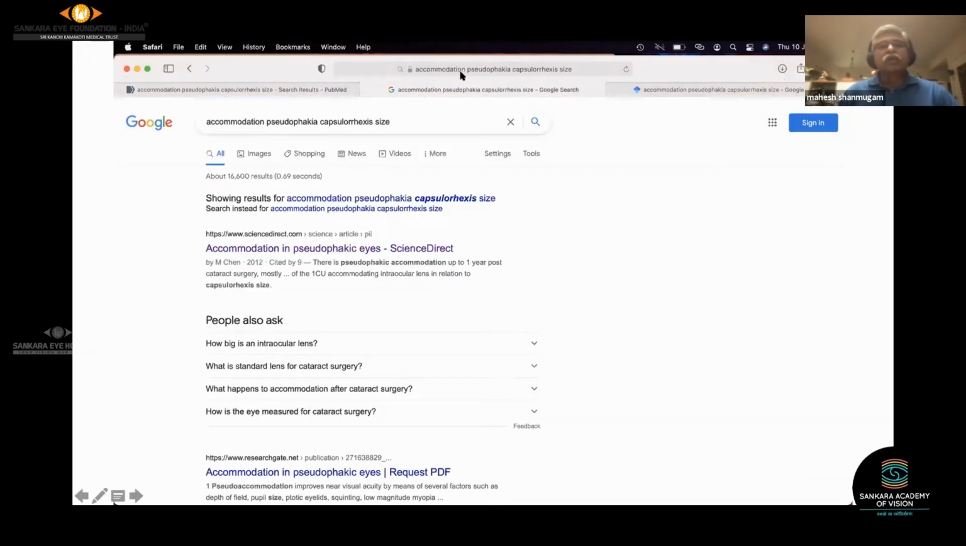So in PubMed, when I put in these 3 keywords, accommodation, pseudophakia, capsular exercise, it just gave me 2 results. One was in 2004, the other in 2007. But look at Google. Google has given 16,600 results. Obviously, 90% of these are not relevant, but there may be some relevant stuff which is not listed in PubMed. And more importantly, there are things like Medscape, e-medicine, or Retina Today, which are not indexed journals, but still give very good articles, which once again have references which we work back on.